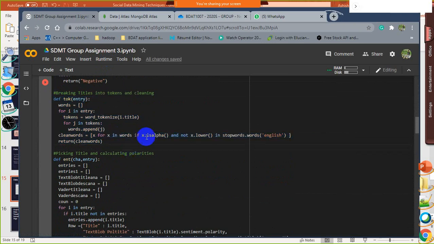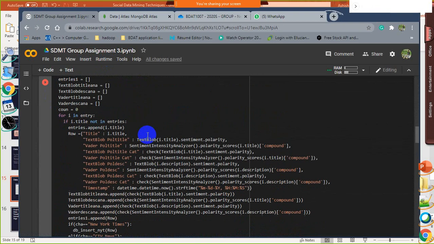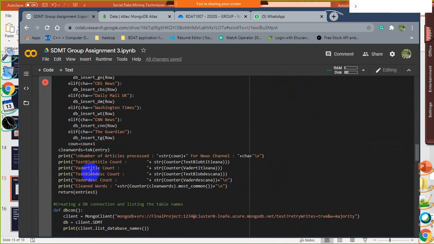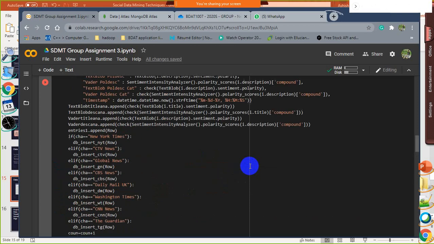This was created from the syntax given by Nihal, and then we have done some analytics in Python, telling how many words there are, the occurrences of the words, and what the polarity of each article title is. To be specific, we have just displayed the polarity of the title in the visualization, but we have also calculated the polarity of each description.